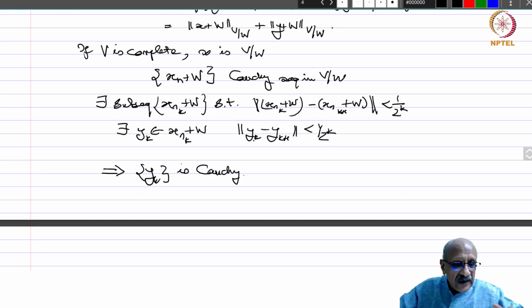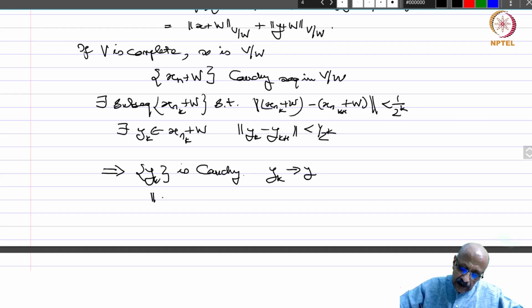When you have a sequence where consecutive terms differ by something less than the general term of a convergent series, then the original sequence is Cauchy. Try to prove this yourself. Therefore y_k is Cauchy. So V is complete, and therefore y_k will converge to y.